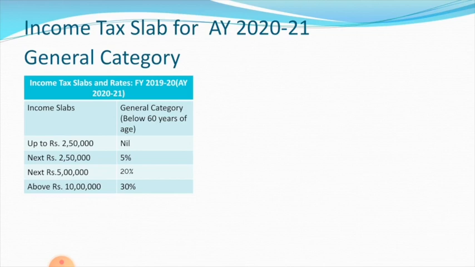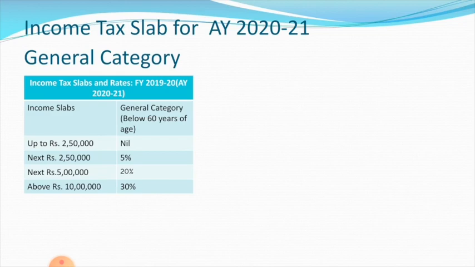Next, let us discuss the income tax slab for assessment year 2020-21 and the previous financial year 2019-20. There are three groups of individuals who pay this income tax.